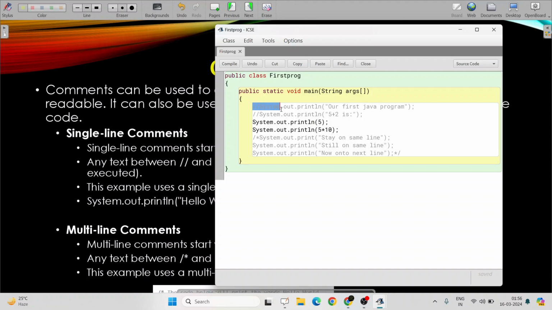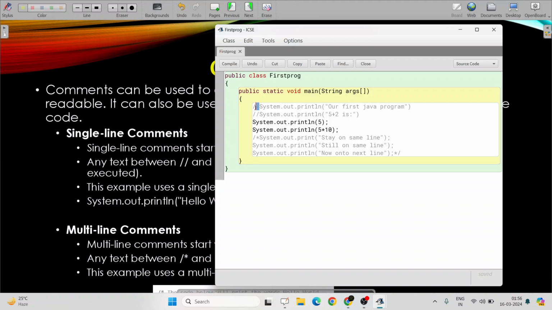But those statements are never executed by the Java system. So even if you miss a semicolon over there, it won't do any harm to your code, because those statements will not get executed. Whether they are written in English, Hindi, or Bengali, it doesn't matter.